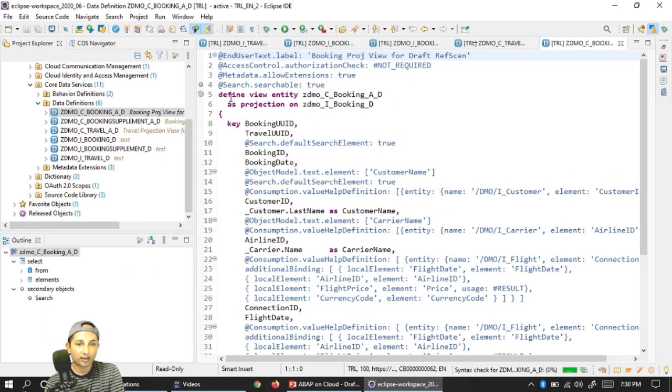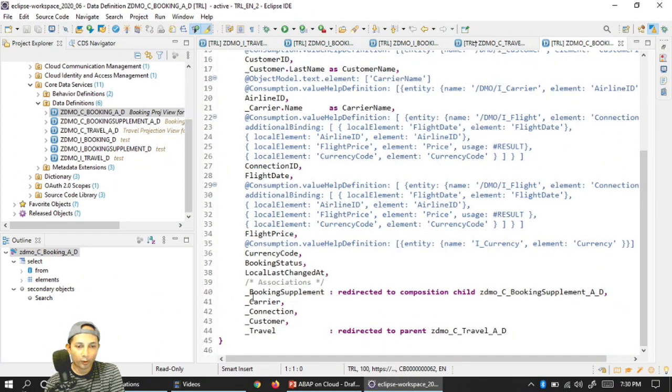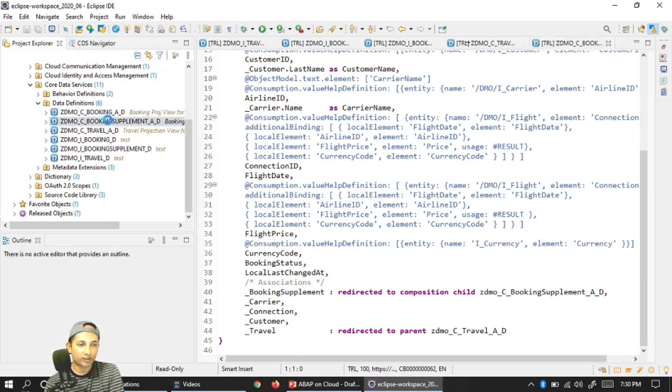Similar way, the view entity projection on the booking composite view, all the annotations put as they are. And now booking supplement, I'll go one more layer down, which is a booking supplement. And travel, using travel you can go to the parent, because I am now in booking. So using our travel, we can go to the root view or parent view of this travel, and using this booking supplement I can go one layer down, which is a booking supplement consumption view. Let's see what the booking supplement is.